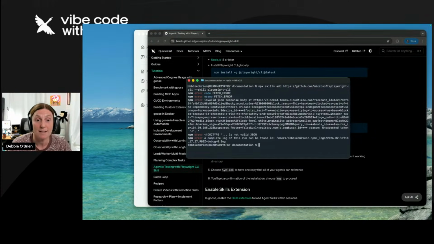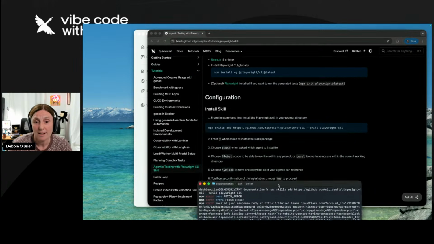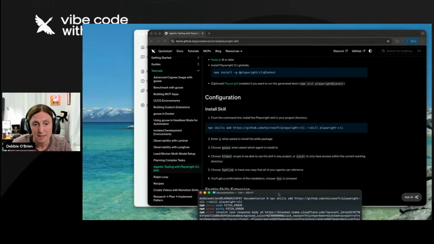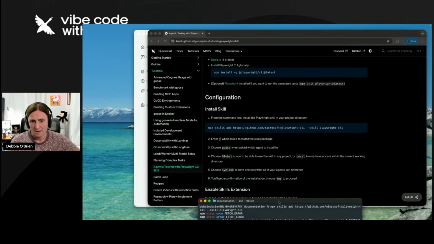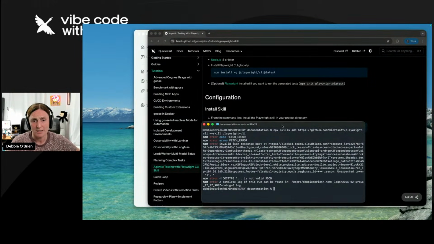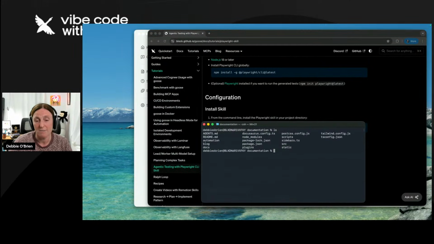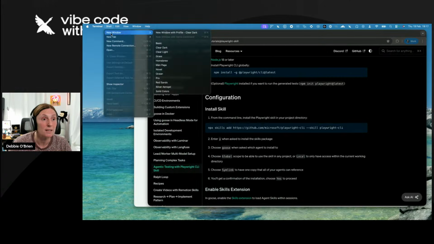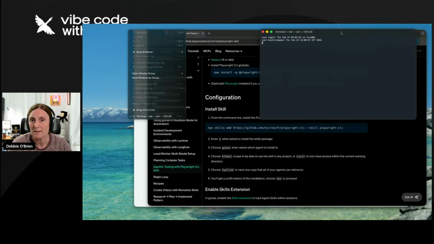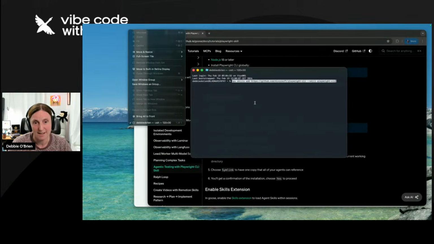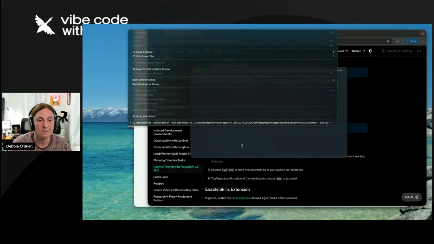And what happens here? Oh, I've got a fetch error from Node. Never mind. Dash skill. Let me see. npx skills add Microsoft Playwright CLI skills. I'm probably just in the wrong repo. Let me see. ls. Oh yeah, I'm in another repo. So I'm going to just open up another terminal window, and that might make it easier. So this command should work. It did work earlier, I promise. Okay, let's see what happens.